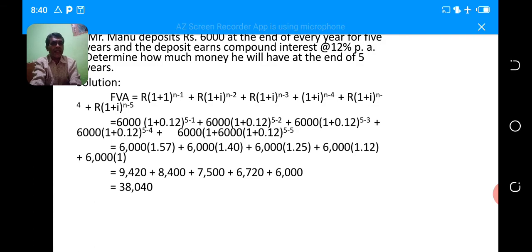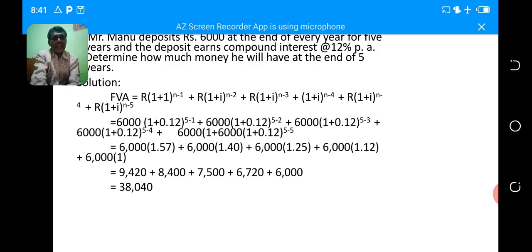plus 6,000 into 1 plus 0.12 to the power of maximum year 5, fourth year deposit, plus 6,000 into 1 plus 0.12 to the power of 5 minus 5. You are going to simplify.